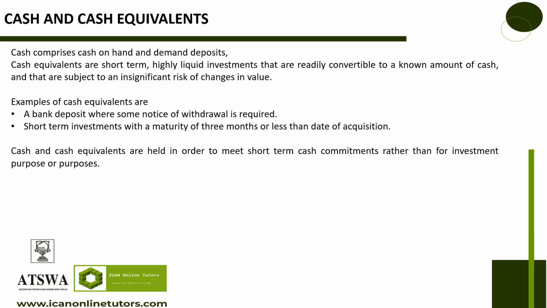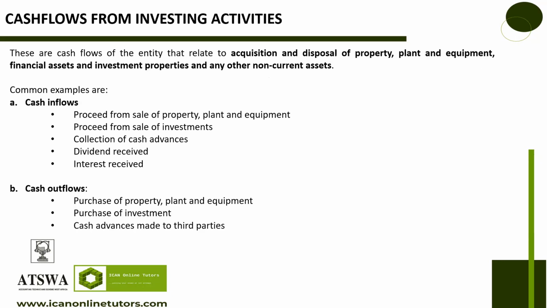So you hold those cash with you, and you say, let me keep this cash here. But rather than just keep it lying around, let me be making some money on it. Do you understand? But the real reason that you kept it is not because you want to make money on it, but just because on the day there's no cash, you can easily call the money and use it. That is the real purpose for cash and cash equivalents, while cash is the real cash you have on hand, your petty cash, and what you have in your current account, which we call demand deposit.